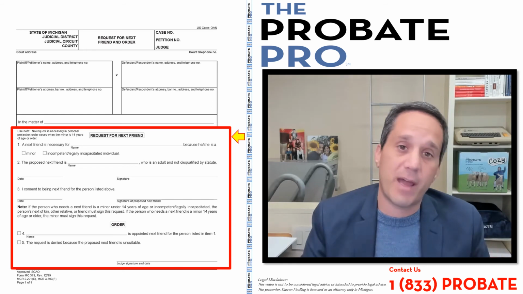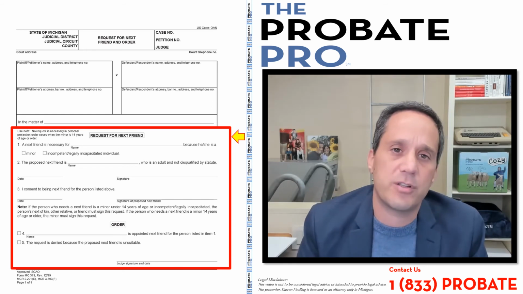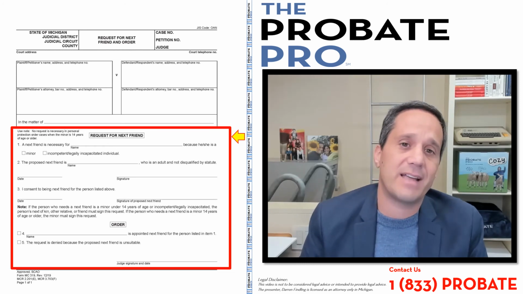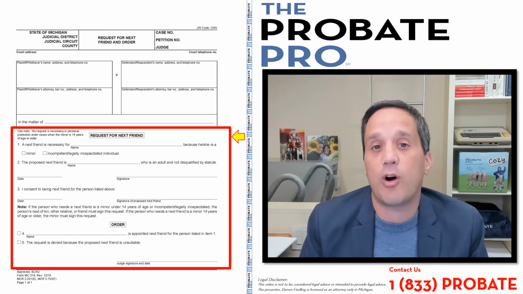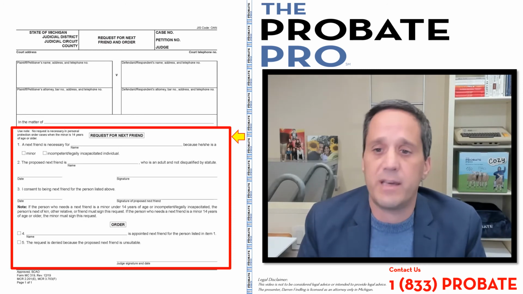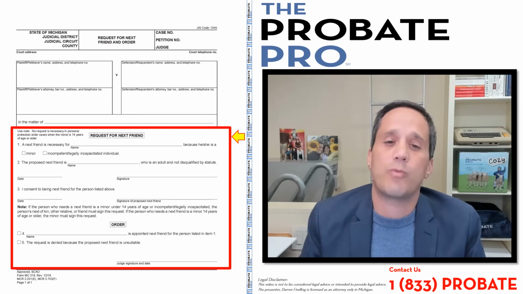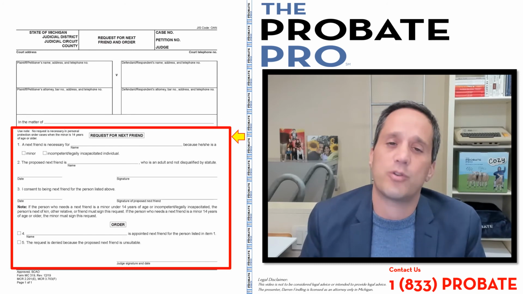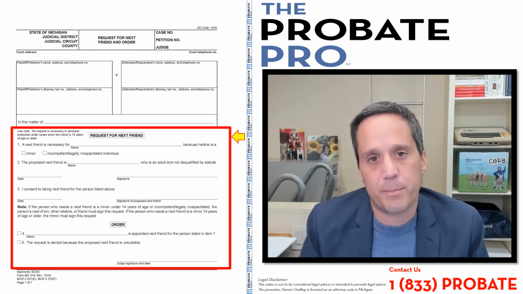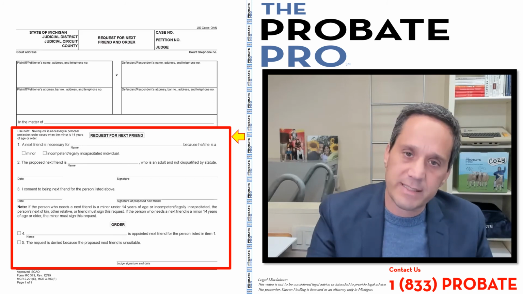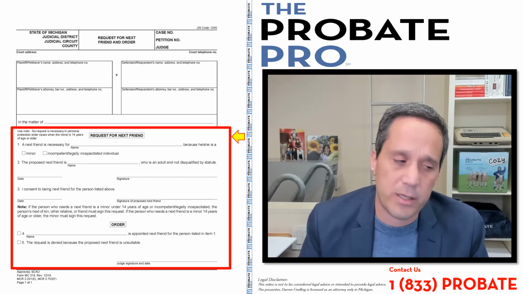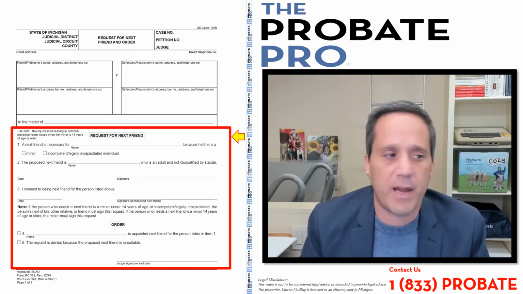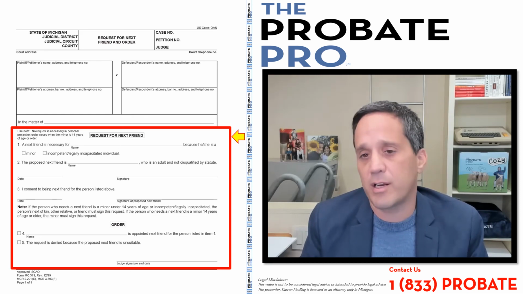So again, after the next friend is appointed, I would refer to the court rule MCR 2.201 subsection E that identifies that you name the person as next friend in the cause of action, or if your cause of action is already pending, there'd be a substitution of parties to correctly identify that there's a next friend that is making decisions, serving in a fiduciary capacity for the minor or incompetent person. Again, as you get closer to settlement, be acutely aware of MCR 2.420 as it relates to the authority of a next friend to settle a case or enter a judgment.